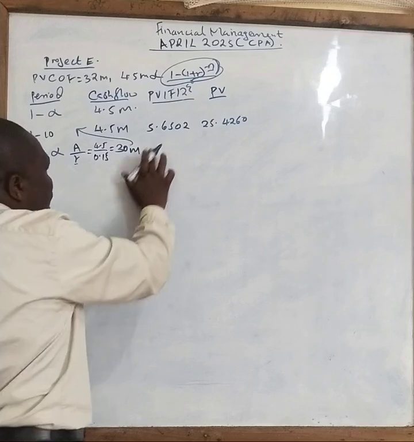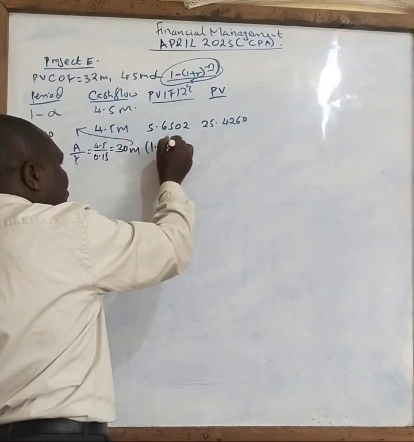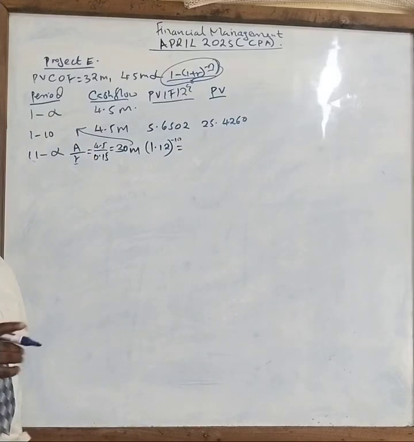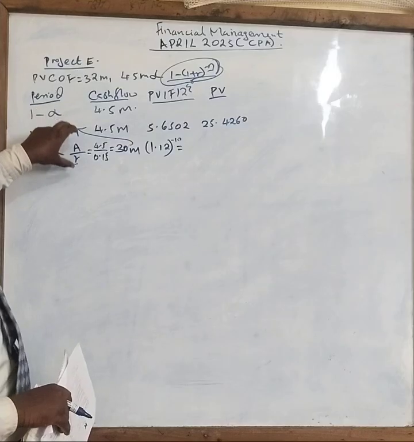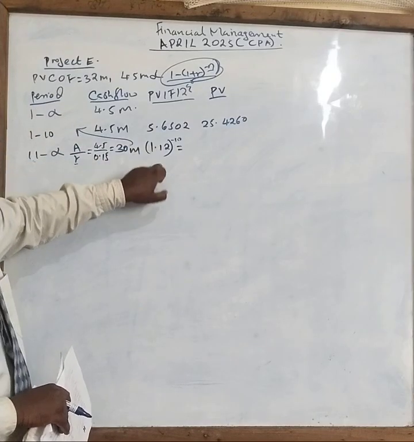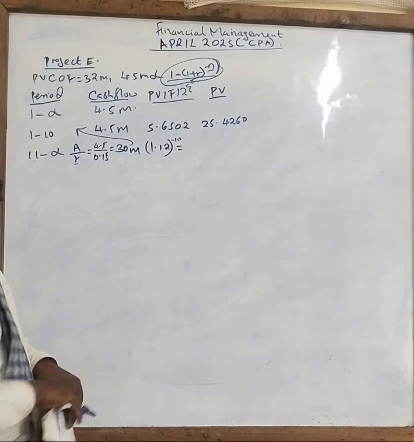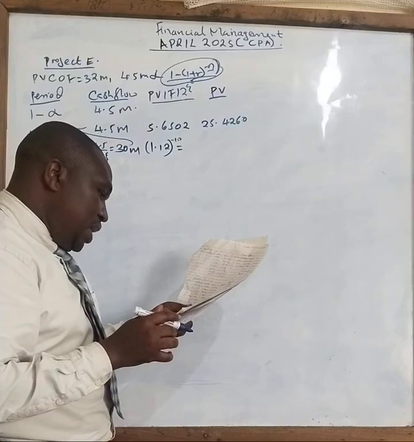So our work here will be 1.12 power negative 10, which will give you what rate? Because I'm taking this back to where we are supposed to be working. I've already found to infinity to be 30 million. What is this 30 million if we all work to 10 years? So when you work this out carefully, your answer is